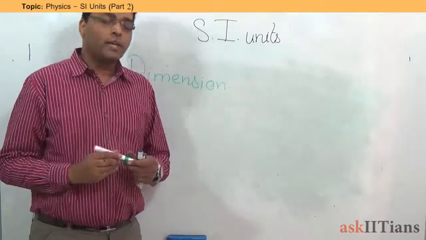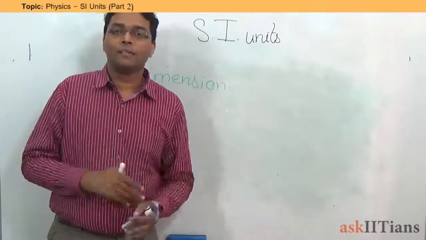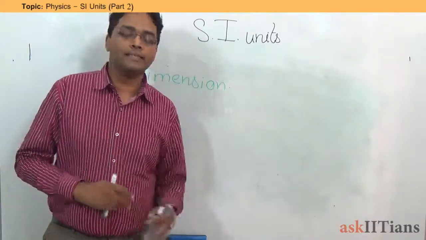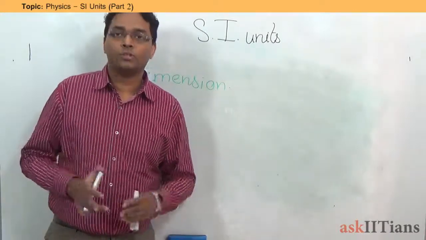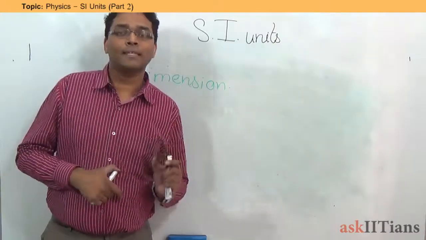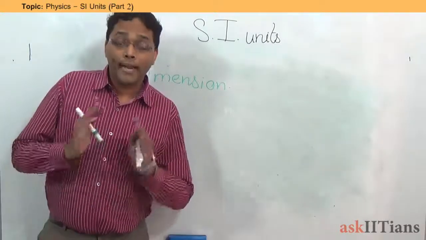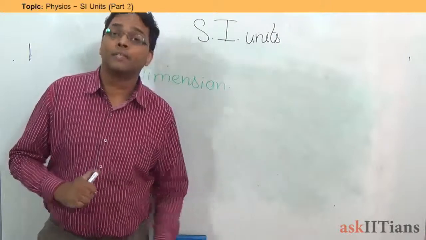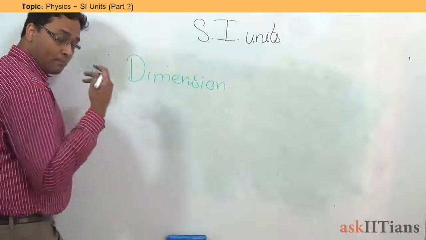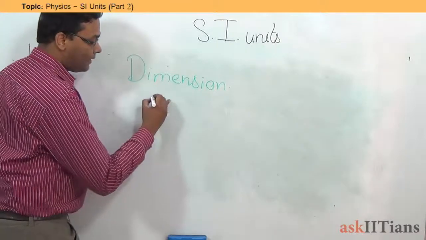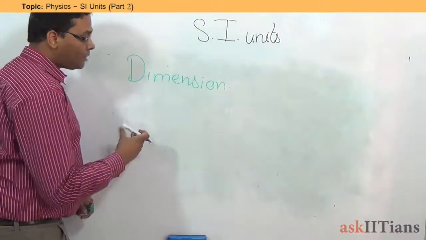If I say length, irrespective of whether I measure it in CGS or in SI, length is length. So we have to denote something related to that. There has to be some short form of that. So that short form that we say is what is our dimension.